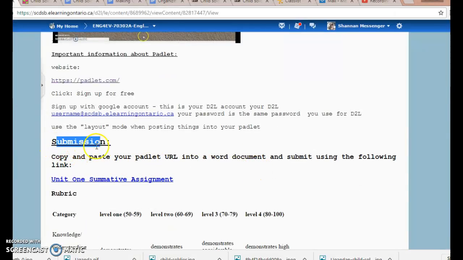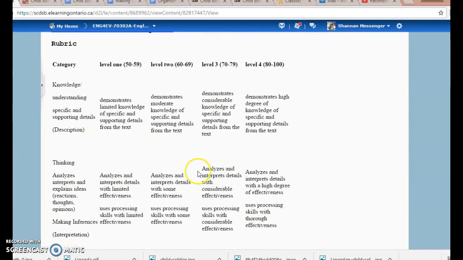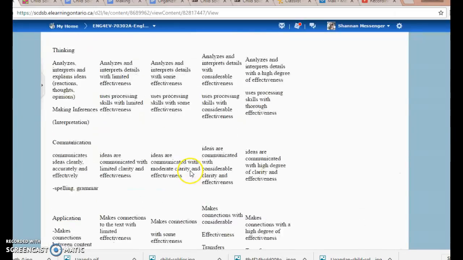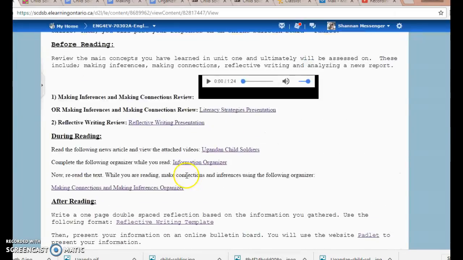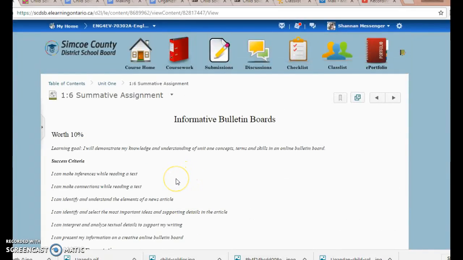In order to submit your Padlet, you're going to want to copy and paste your Padlet URL into a Word document and submit using the following link. So you'd press this, it would go to your Dropbox. Here's your rubric that I will be using to assess your Padlet. Remember, you want to show critical and creative thinking. So be creative, show a lot of information about Uganda, but don't forget to do all the assigned activities. You're making connections, you're making inferences, and your reflective writing.